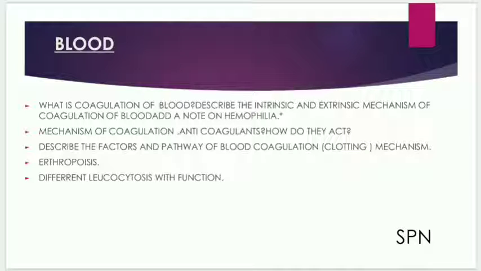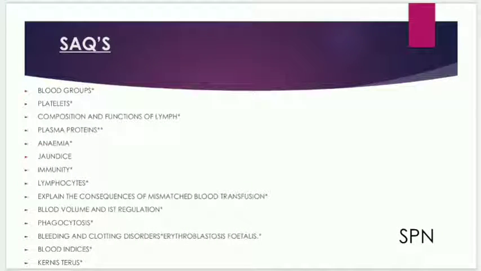Erythropoiesis, different leukocytes with function. Short answer questions in blood: blood groups, platelets, composition and function of lymph, plasma proteins and their functions, anemia, jaundice, immunity, lymphocytes. Explain the consequences of mismatched blood transfusion, blood volume and its regulation.